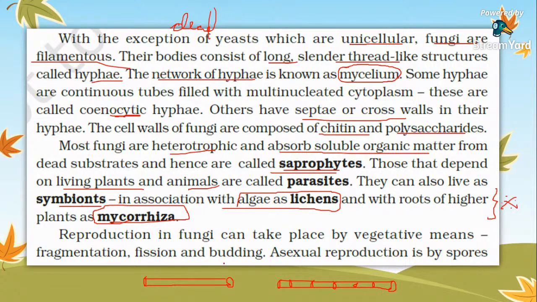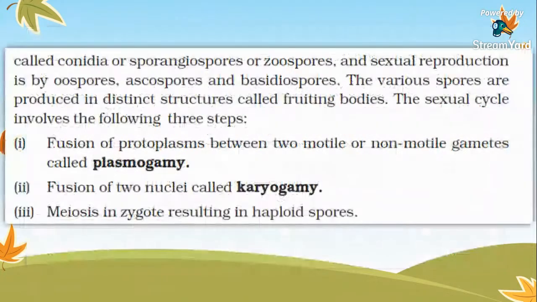Okay. So reproduction in fungi can take place by vegetative means called fragmentation, fission, and budding. Asexual reproduction is by means of spore formation, and such spores are called conidia, sporangiospores or zoospores. These are the spores that help in asexual reproduction of fungus, and sexual reproduction is by means of oospores, ascospores, and basidiospores. Various spores are produced in distinctive structures called fruiting bodies. So the spore producing structure in fungi is the fruiting body.